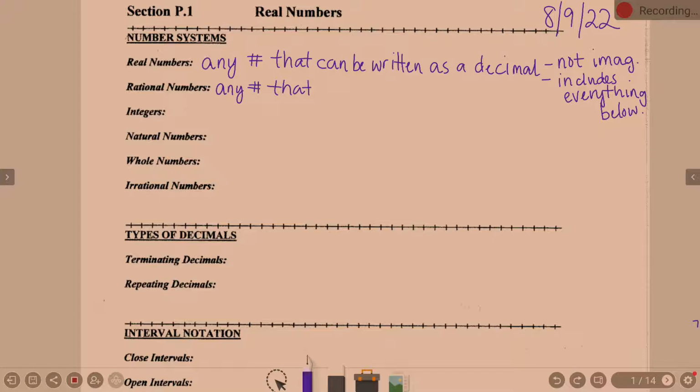Okay, any number that can be expressed as a fraction or ratio. Sorry, I'm already running into trouble. Okay, so anything that can be expressed as a fraction. If you want to write in your own personal notes, it's a terminating decimal, it's a repeating decimal.